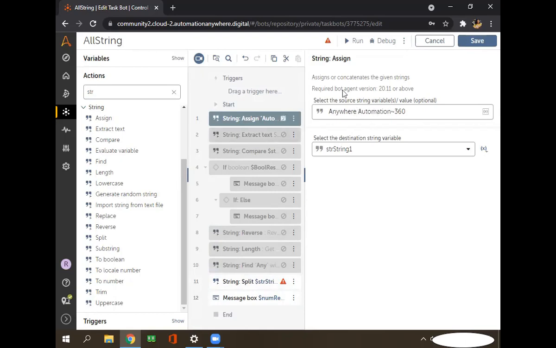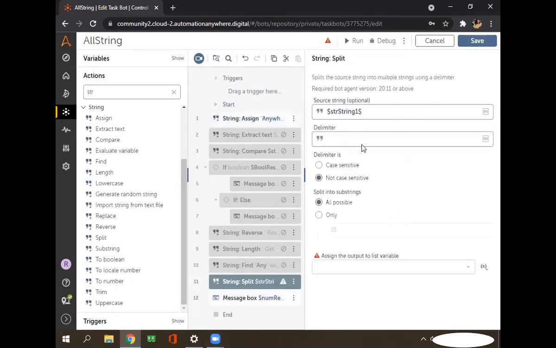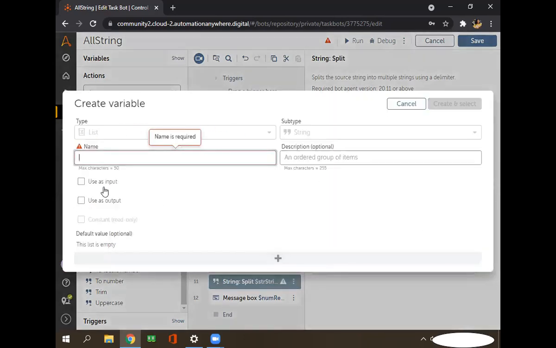Okay, let's check this one. So I have added this space here, and as I told you, we are going to store this value in the list format. So for that, we have to create a list type variable. Here, if you can see, we already checked the string type variable. We had already checked the number type. Now we are using the list type. Here I am using the list keyword, or you can use the list also.